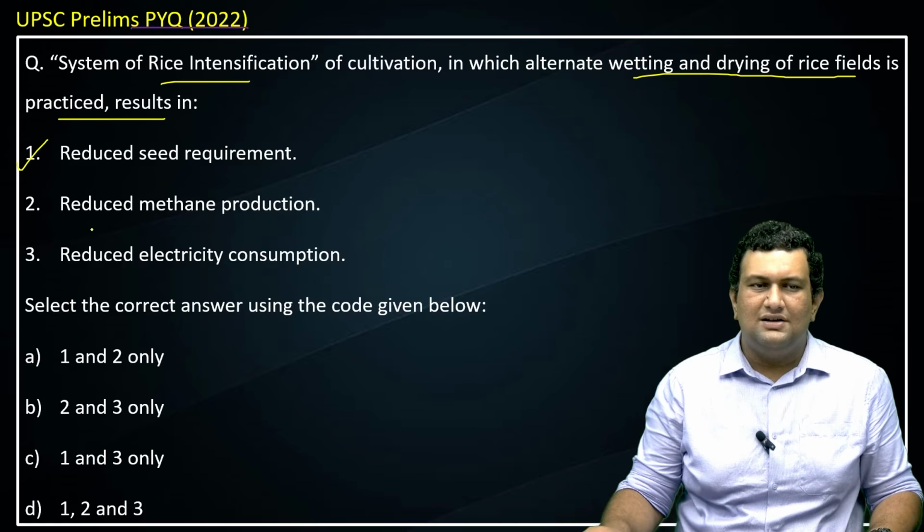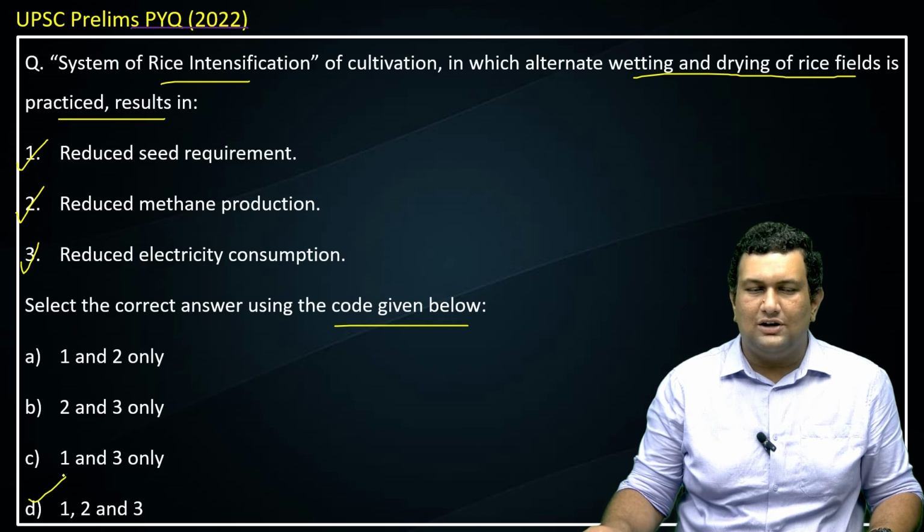Yes, this is correct. Reduced methane production. Yes, this is correct. Reduced electricity consumption. Yes, this is also correct. Select the correct answers using the code below. So the answer will be option D, 1, 2 and 3 only.